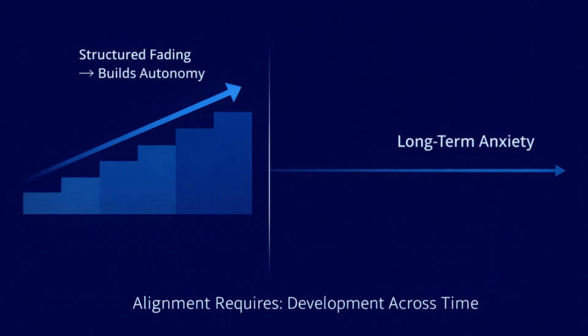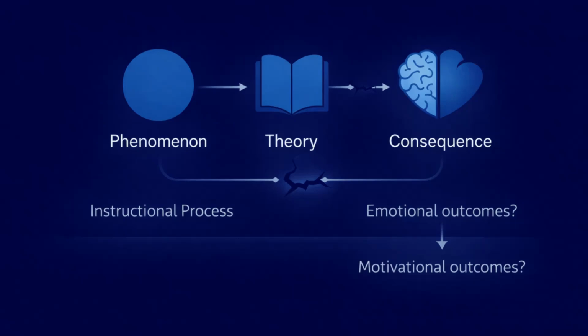However, if the consequence in the problem statement emphasizes long-term anxiety extending into adulthood, the theory must also account for psychological development across time. If the scaffolding theory does not address emotional or motivational outcomes, the break occurs at the consequence level. The theory explains the instructional process but does not fully explain the long-term psychological impact claimed in the problem. Alignment fails between theory and consequence.